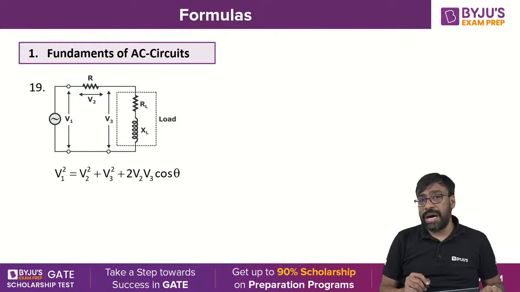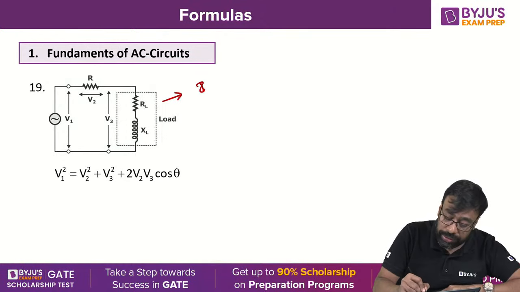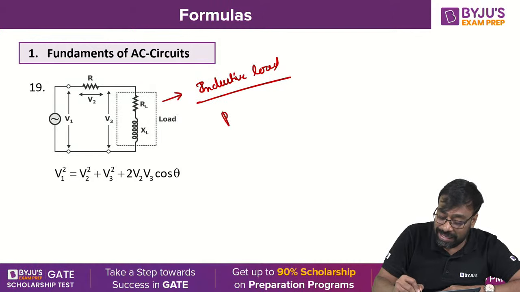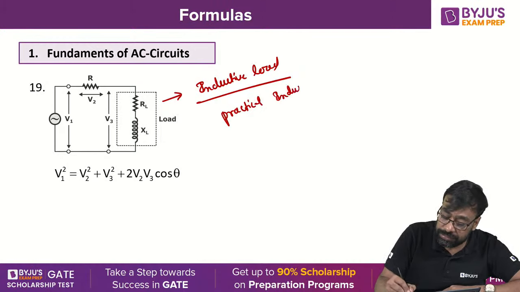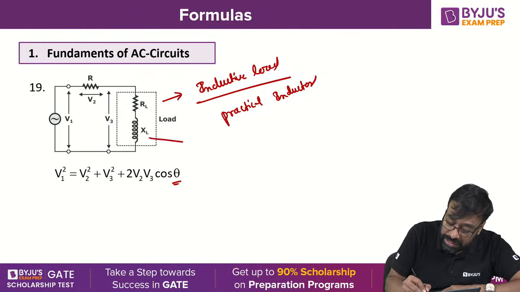Now one more important formula. There is a load, an inductive load, a practical inductor. This theta is the angle of the impedance, Z equal to Z at an angle of theta.